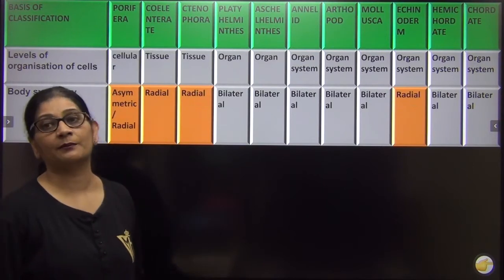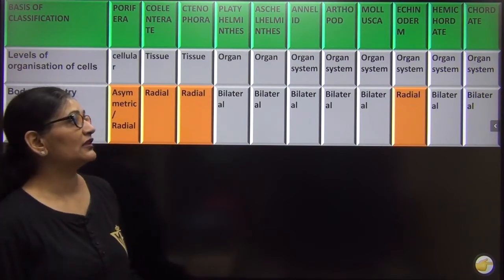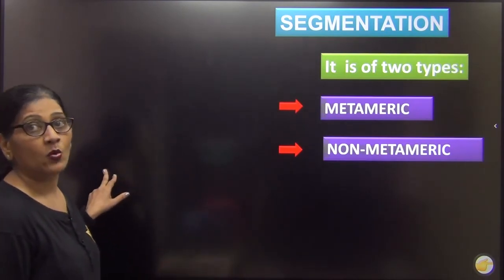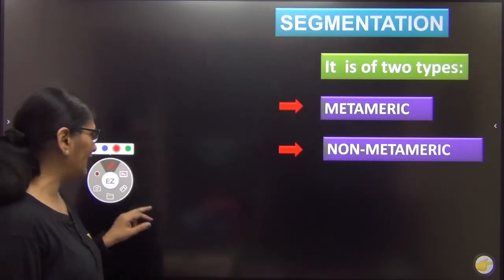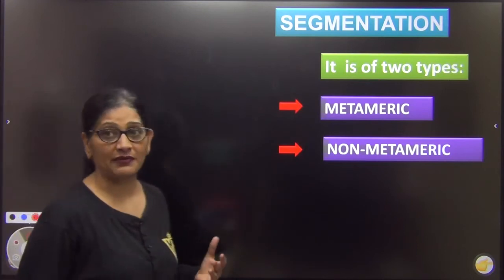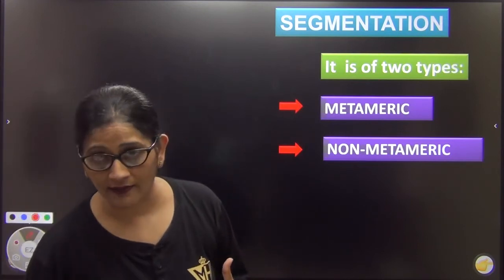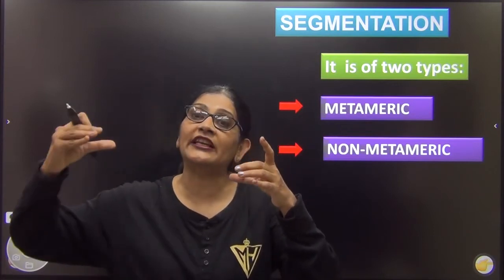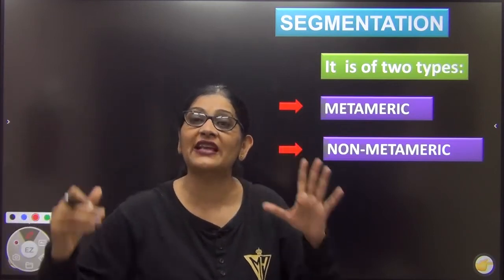Now that the second basis is clear, we will move to the third basis, that is segmentation, right? What is segmentation? Let me tell you that. Segmentation means there are many animals whose body is actually an accumulation of many segments.